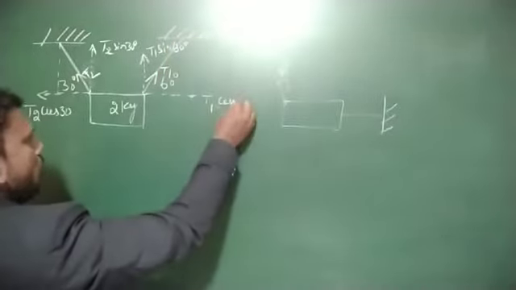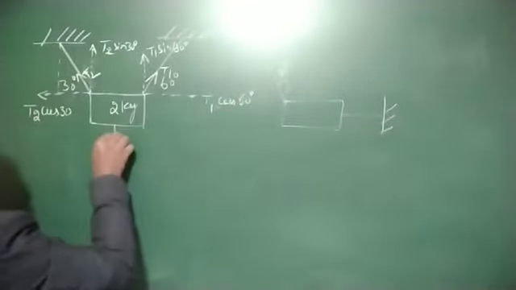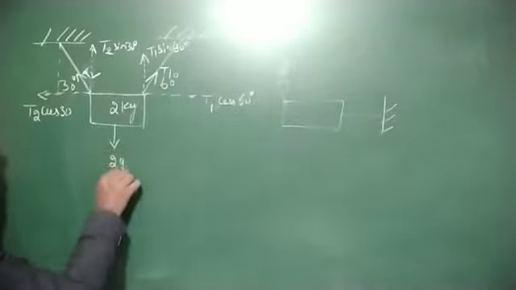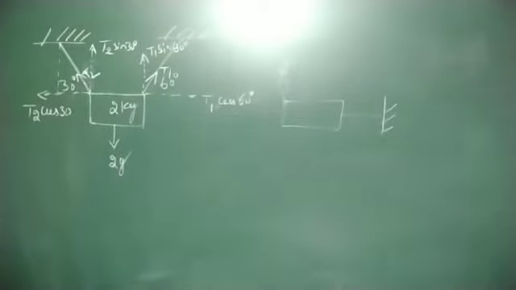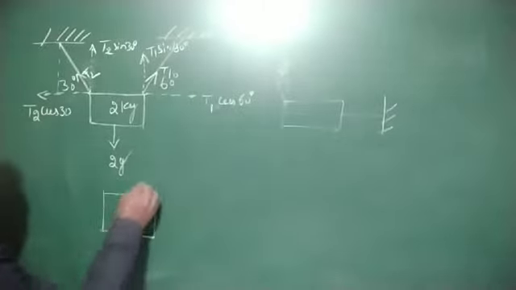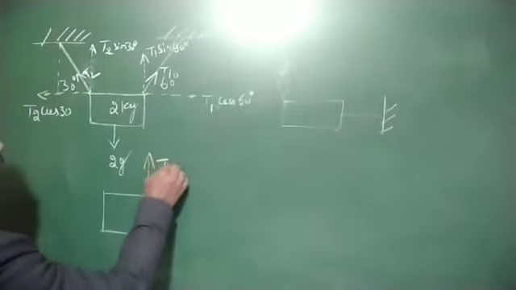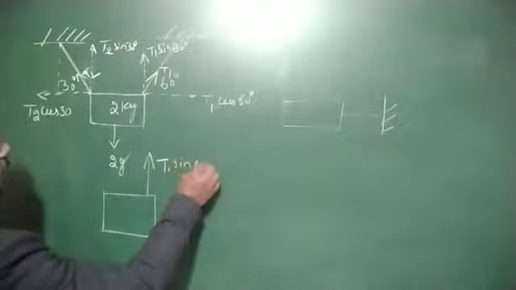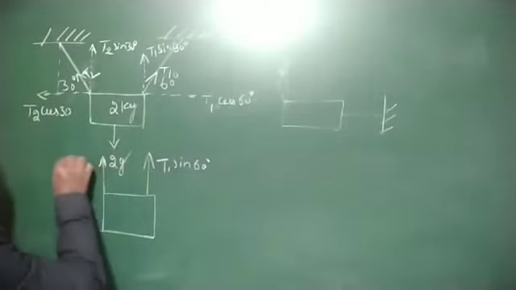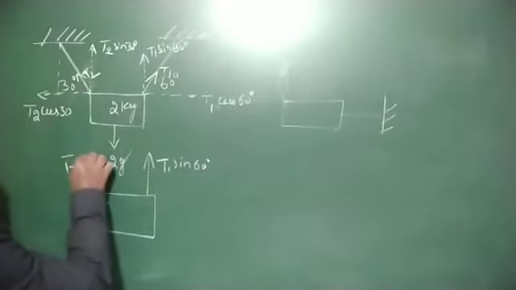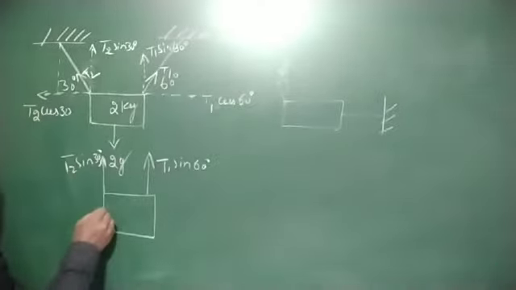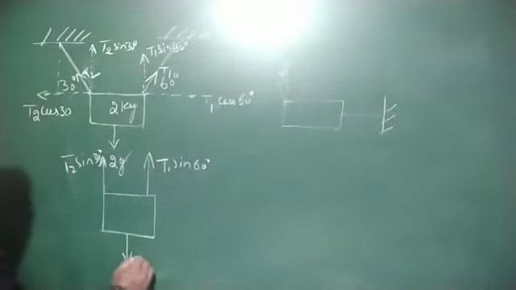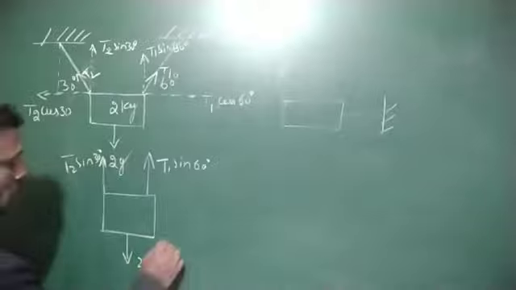The weight acts in the downward direction, 2g. Now write the free body diagram for the 2 kg mass: T1 sin 60 degree, T2 sin 30 degree, and the weight 2g acting downward.